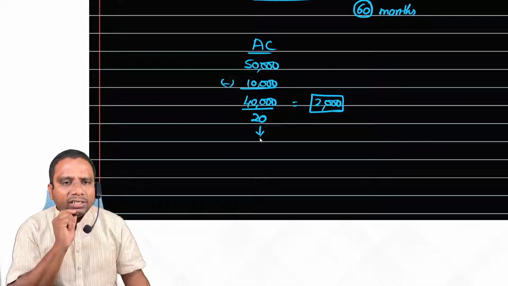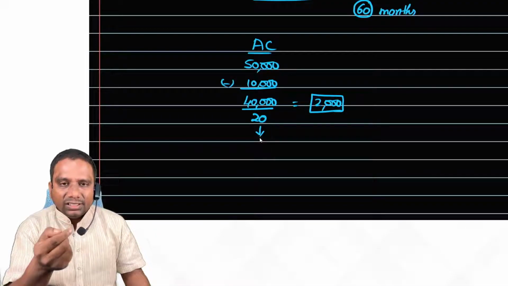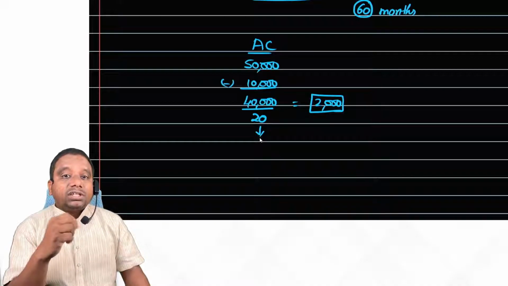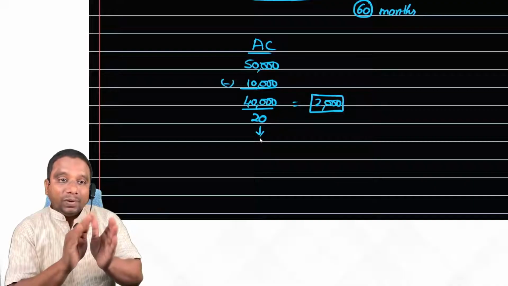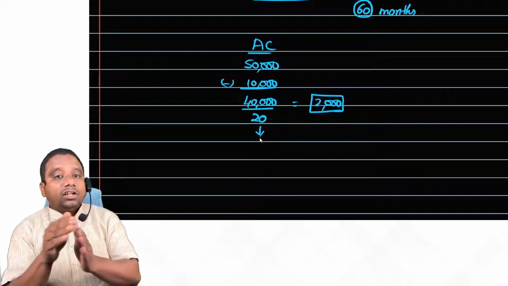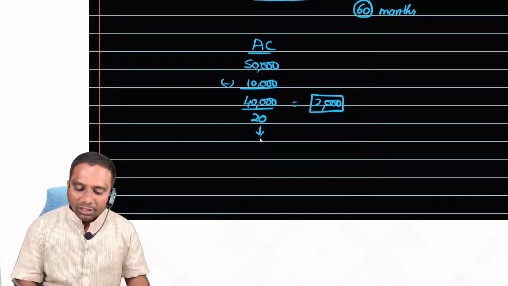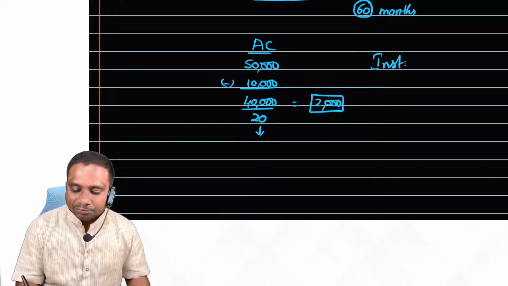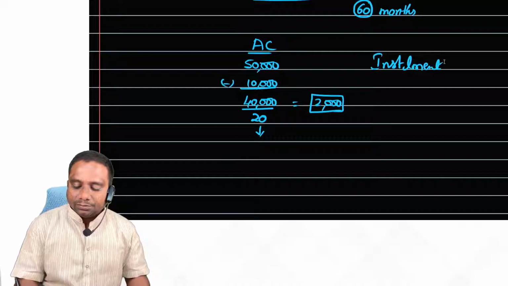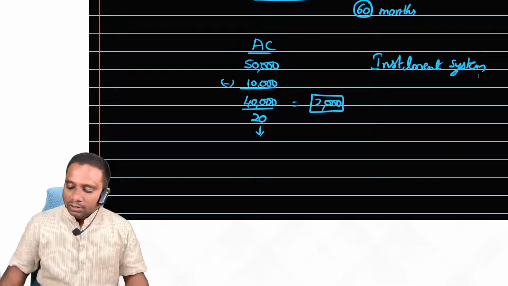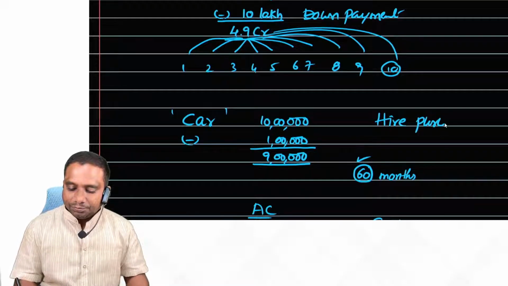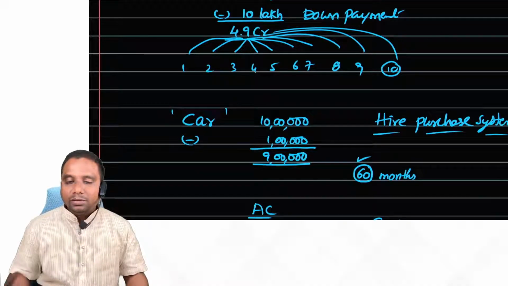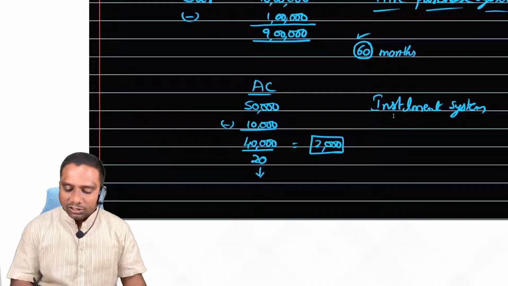Now, what is happening here? Here I am using the asset, and the ownership is also transferred. In this case, the ownership is transferred, and the possession of the asset is also transferred. This type of system we call the installment system. But the other system is called the hire purchase system. There is a slight difference between the hire purchase system and the installment system that you need to understand.